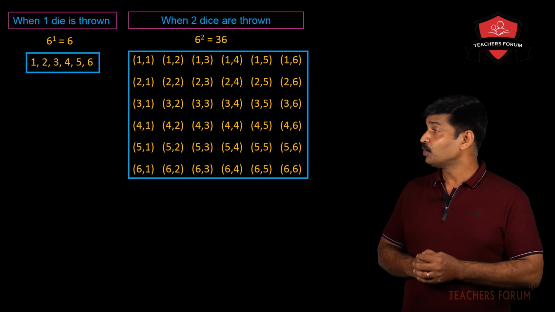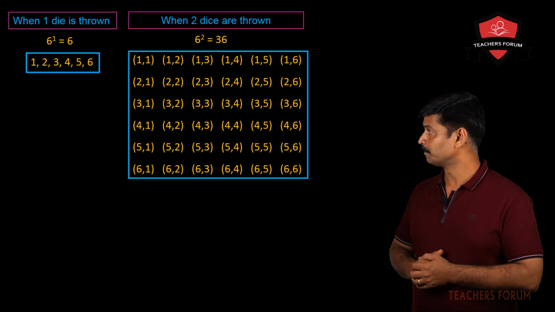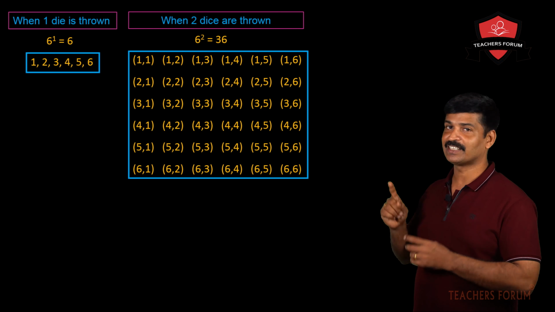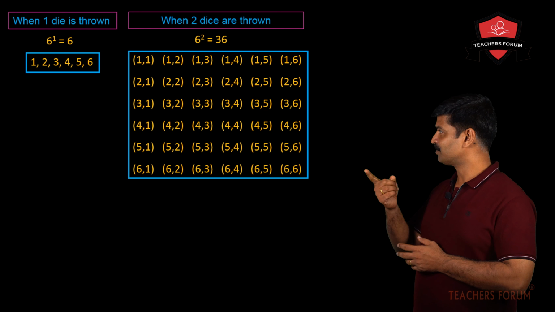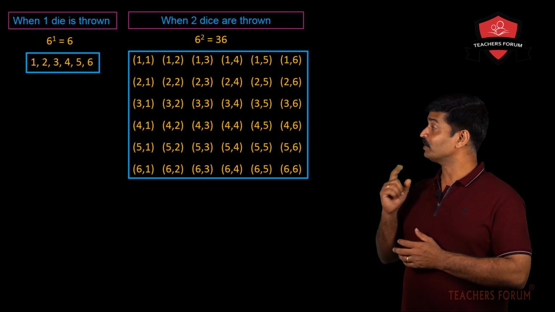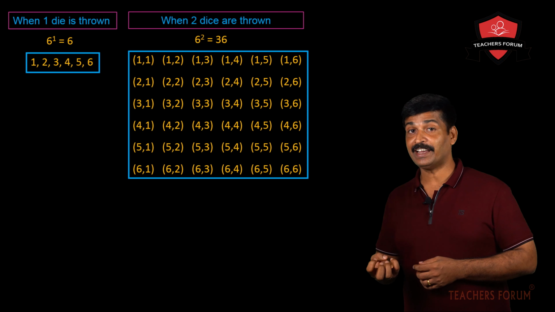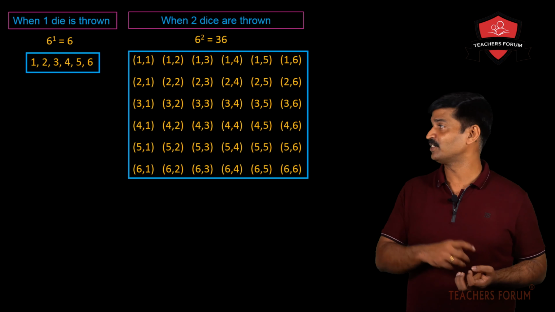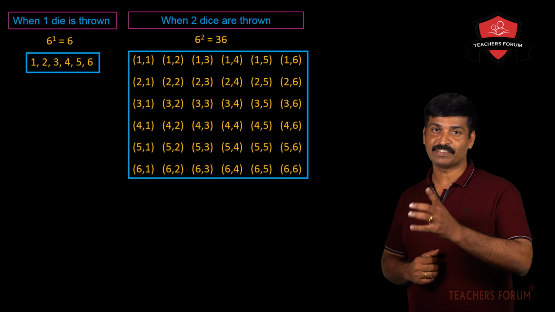That's the question. Look at the sample space where you are getting a sum of 10. In the first row, you won't get 10 because the maximum, 1 plus 6, is 7. In the second row, 8 is the maximum. Third row is not possible. In the fourth row, it is possible. You will be getting 10 when 4 appears on the first die and 6 appears on the second die. See, 4, 6. When you add 4 plus 6, you get 10. So that's the first case.